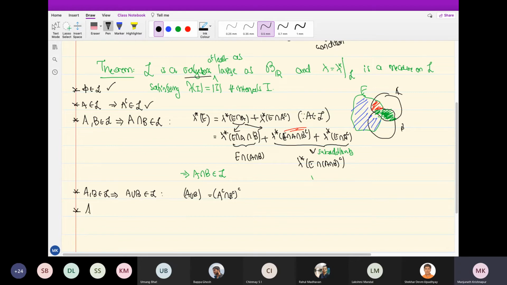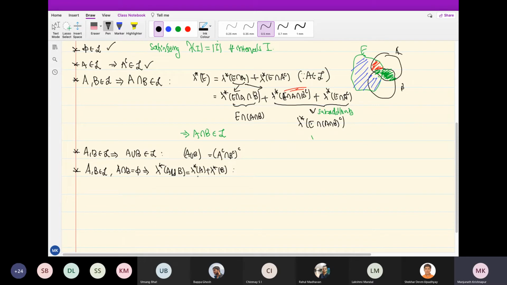Okay, so if A, B are in L and A intersection B is empty, this implies lambda star of A union B, now I can write the disjoint union, is the sum of the outer measures. So this is a step towards countable additivity. Far from it yet. But if two things are in L, now I know that the union is also in L. Anyway, the outer measure is the sum of the outer measures.